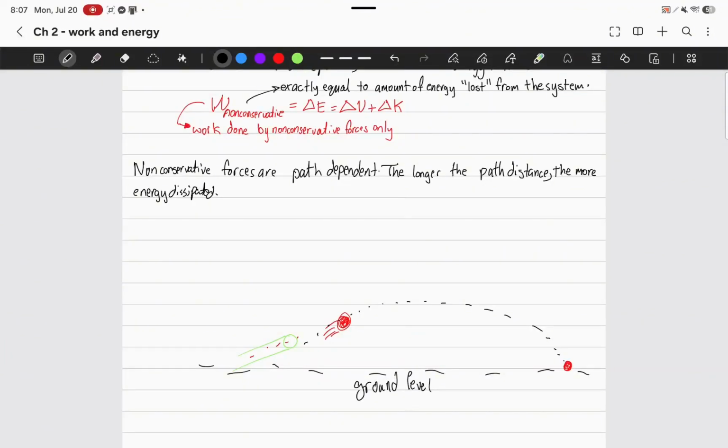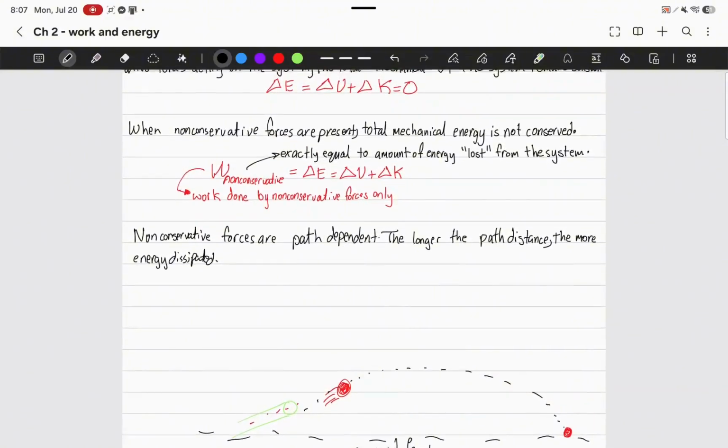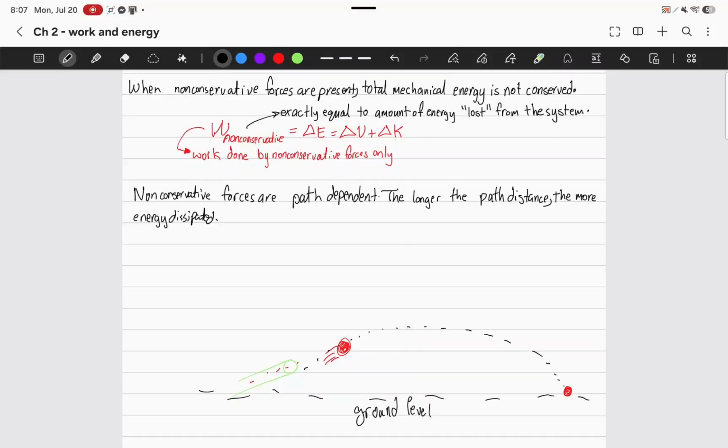So when potential energy gets converted to kinetic energy, if you try to add them up, or subtract the potential and kinetic energy from the final position to the initial position, they both have the same amount.